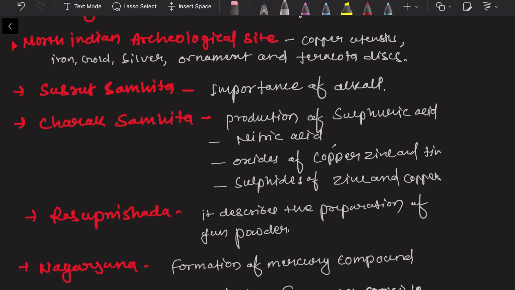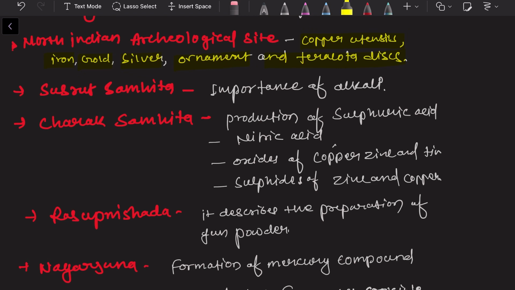So North Indian archaeological sites. If we see North Indian archaeological sites, there is evidence of copper utensils. Copper utensils are there, iron, gold, silver, ornaments, and other terracotta discs. Okay, these were some of the archaeological findings which show the metals were used in several instruments, utensils, and ornaments.